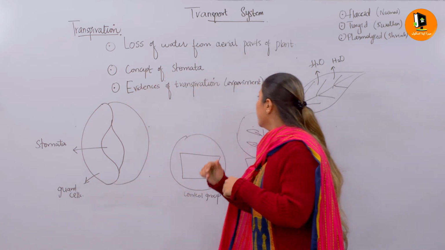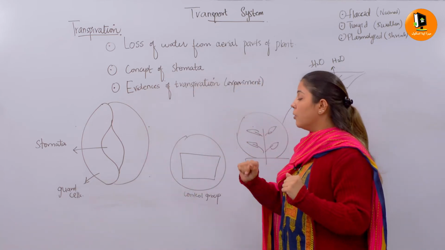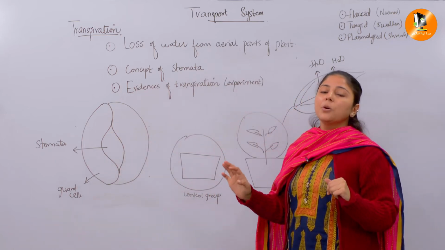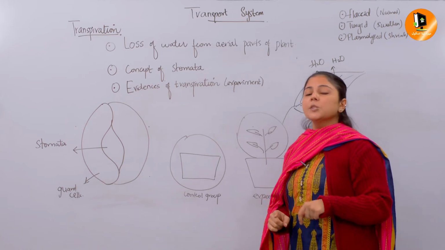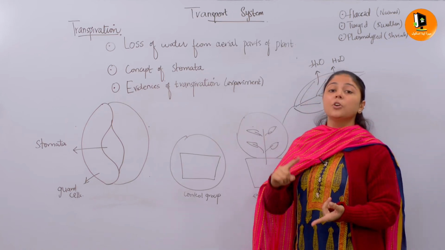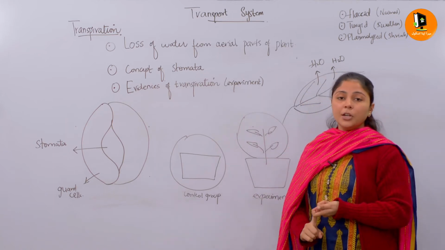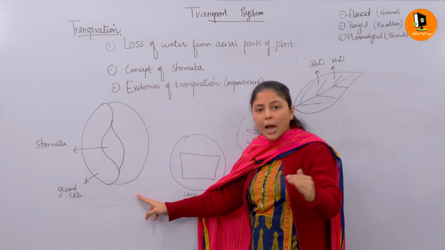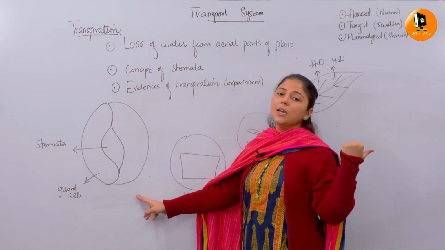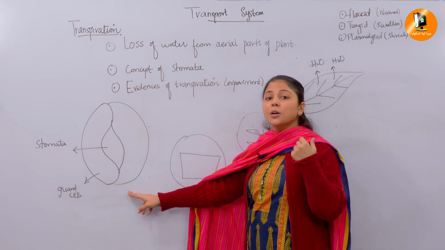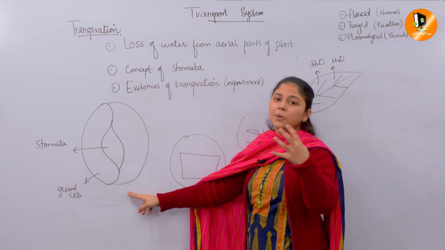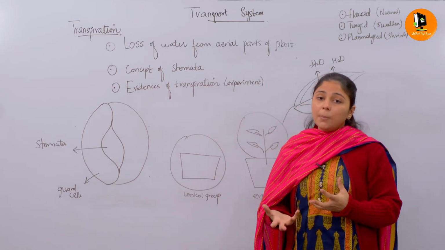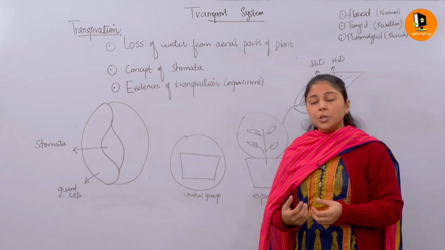Now, the opening in the stomata is not responsible only for water. It is also responsible for gaseous molecules, for minerals, and for water as well. They are present on the lower epidermis of the leaf, and on the upper epidermis of the leaf. It is an opening, a kind of ventilation, present in the leaves to transport molecules such as carbon dioxide and water molecules.